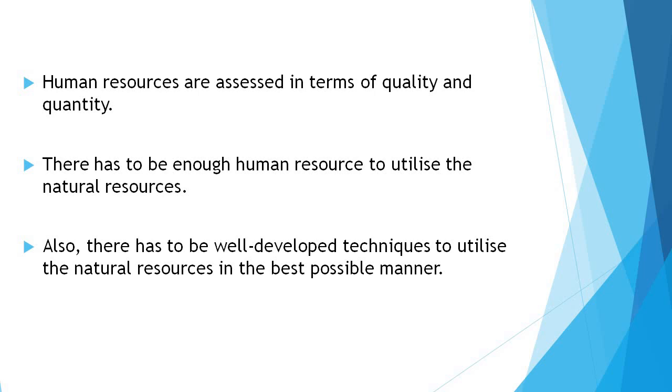Human beings only. And we studied that it should have value. Value means worth. It should have some usability or utility. It means that it should be useful for the people. Then only a thing can be called a resource.